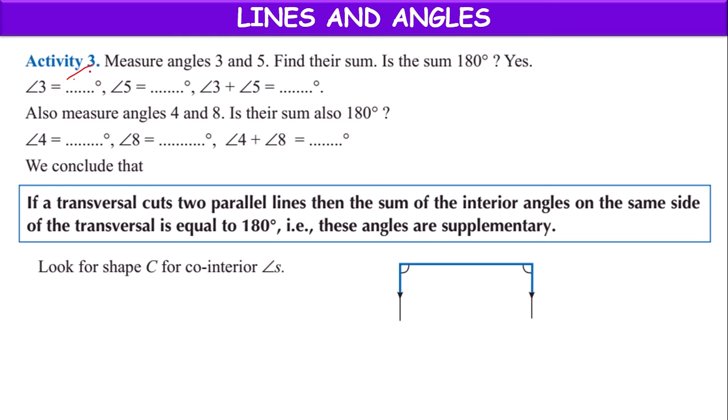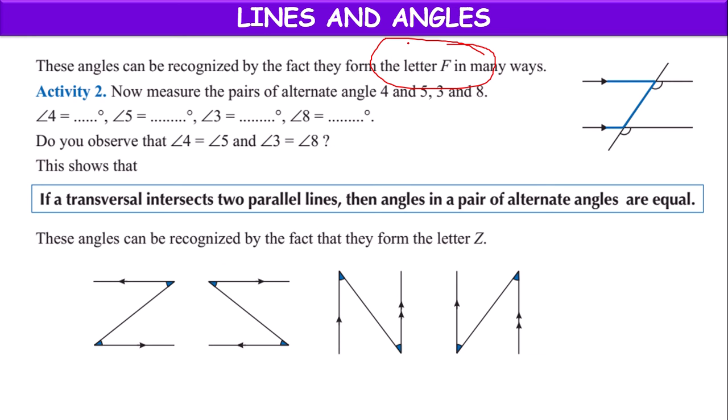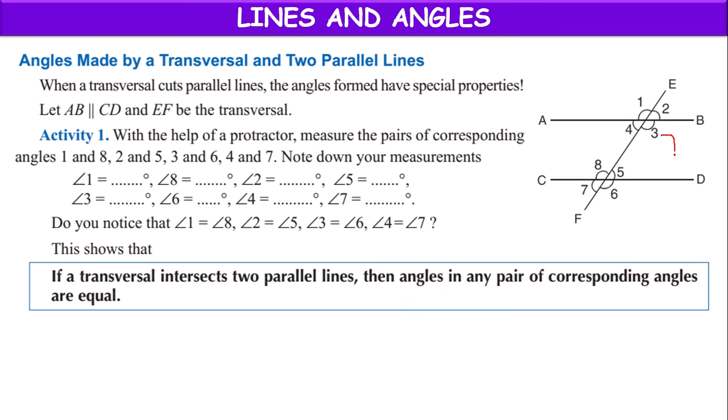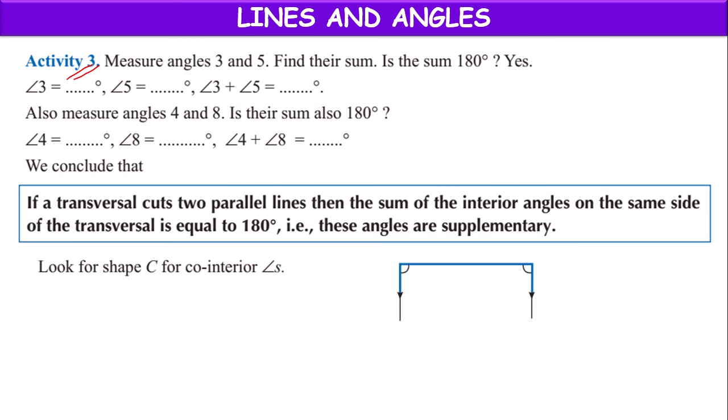In activity 3, if you measure angle 3 and 5, or angle 4 and 8, you observe that angle 3 plus 5 equals 180 degrees, and angle 4 plus 8 also equals 180 degrees.